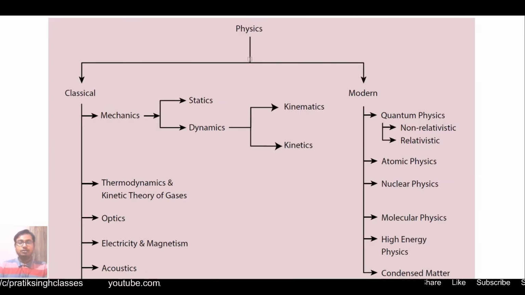On your screen you can see that physics is mainly divided into two groups, or two branches, that is classical physics and modern physics. Now classical physics again is divided into groups, and those groups have subgroups. Likewise, modern physics is also subdivided into different groups and subgroups. Let us see them one by one.